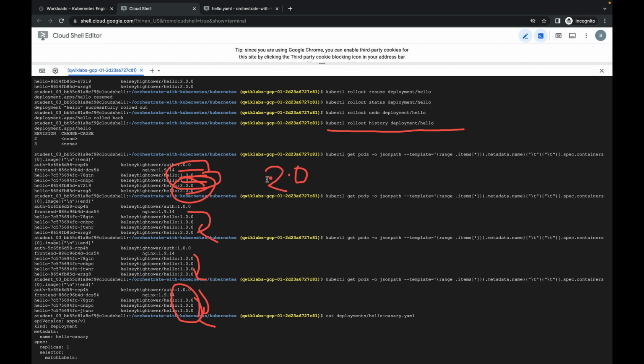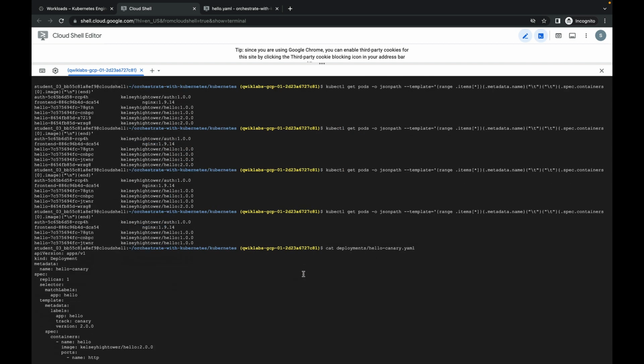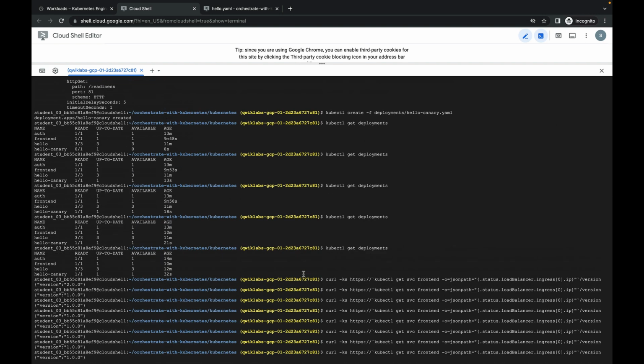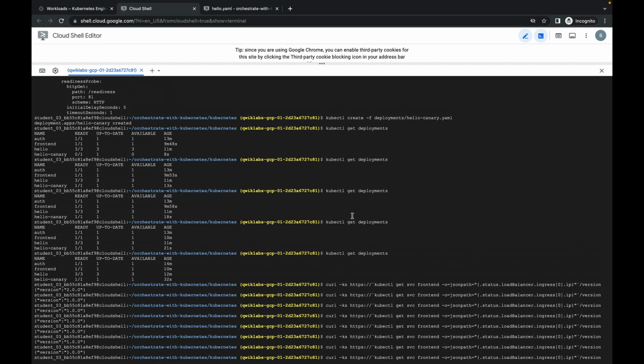Then what will happen is it will move to 2.0, and slowly the old ones will be deleted and deprecated. Then in case there is any issue in the 2.0 version of the application, you can use rollout undo, or roll back. So you can roll back to 1.0, which you can see in the next one. Same thing, let me show you one more thing, the deployment.